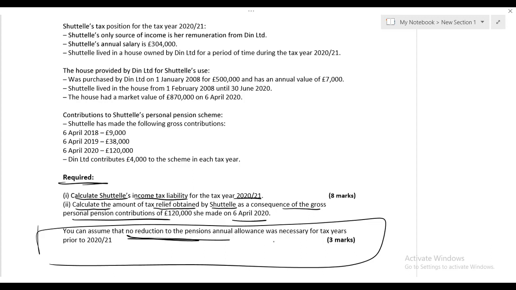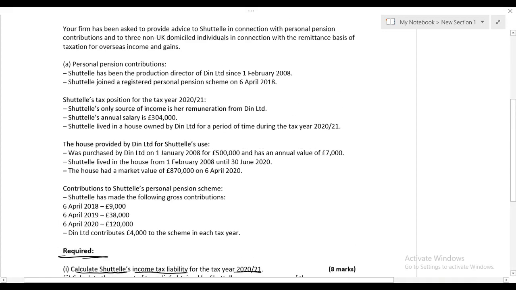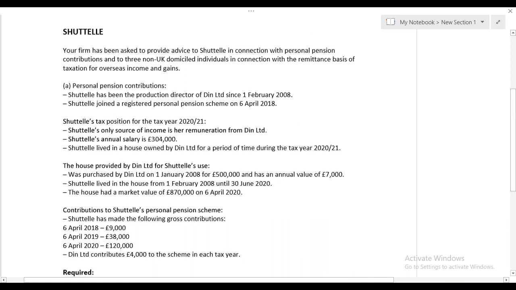Okay, so let's attack the question. Let's do part 1 first. We just need to calculate the income tax liability of Shuttle, and then we'll come to point number 2. Don't worry. So I have given some tips on how to study ATX P6.